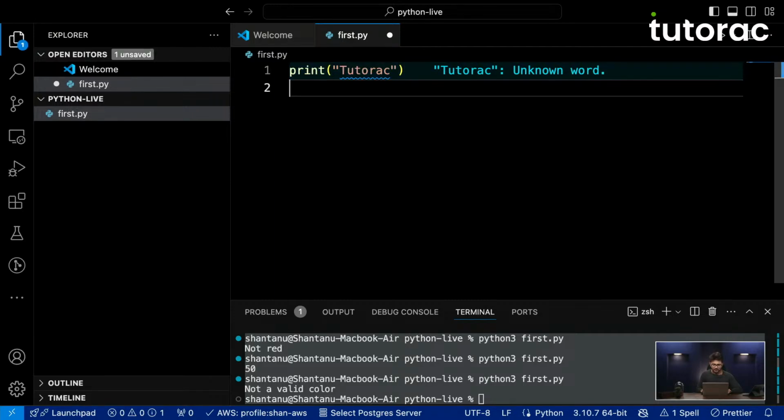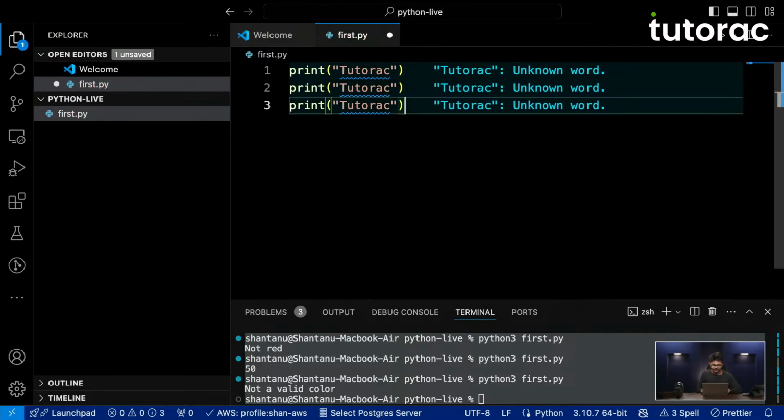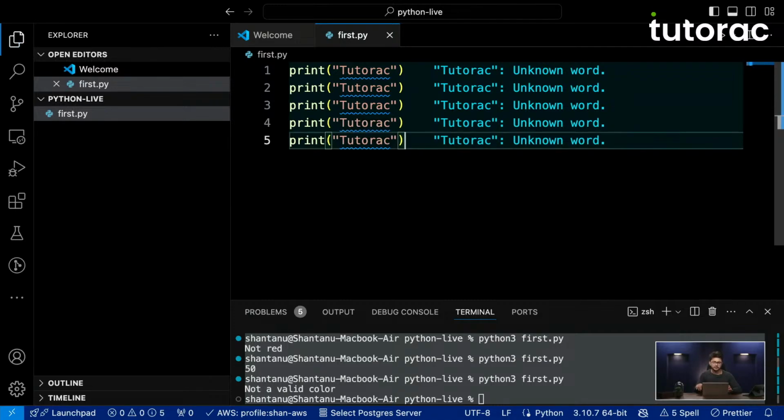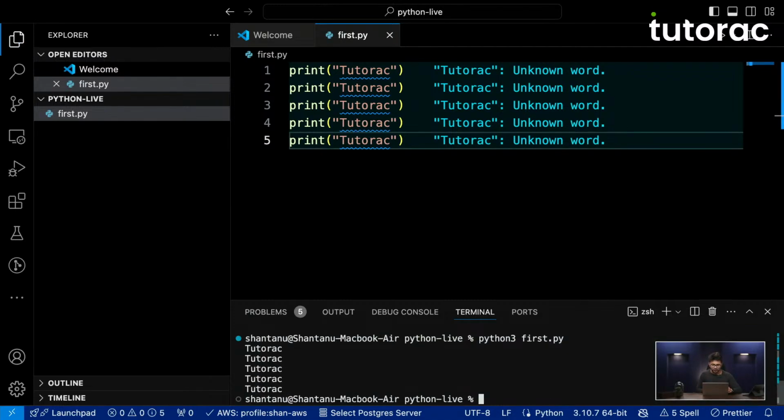Then in that case, what do I need to do? I'll write print tutorac, T-U-T-O-R-A-C, okay? And let's say I want to print it 5 times. I'll copy this and paste it 5 times. So if I run this, you will see that tutorac is getting printed 5 times, and it is absolutely fine.